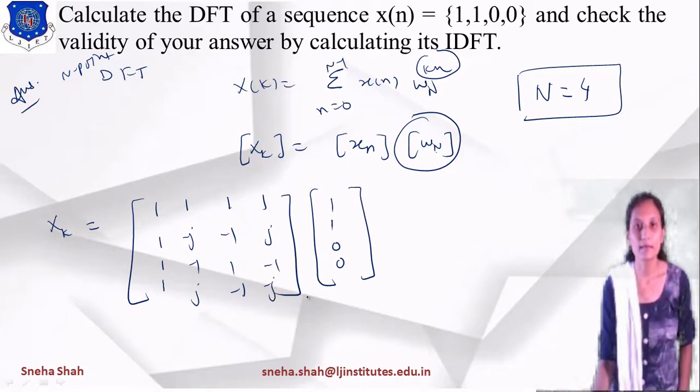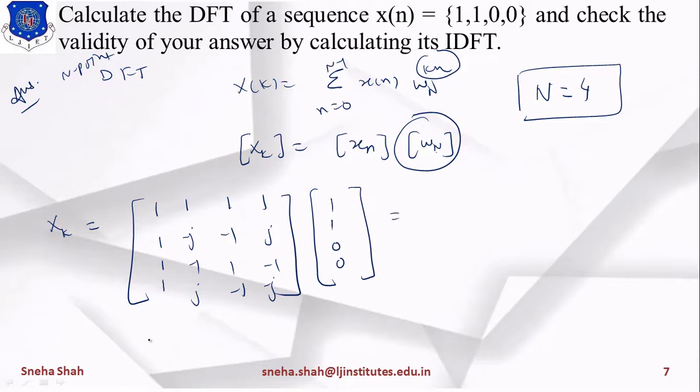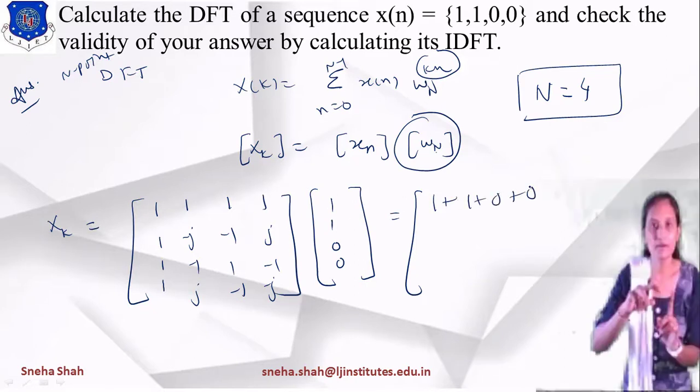So if we are multiplying these two terms, it will be 1 into 1, 1, plus 1 into 1, 1, plus 0 into anything means 0. The first matrix will be multiplied with the second matrix, row into column, right? So 1 into 1, 1, 1 into 1, 1, 1 into 0, 0 and 1 into 0, 0.